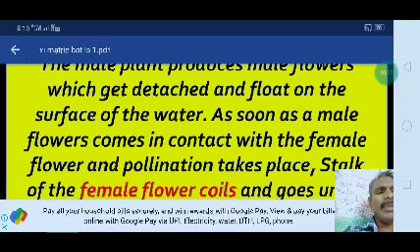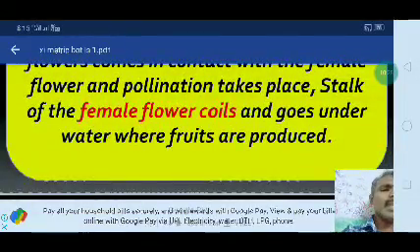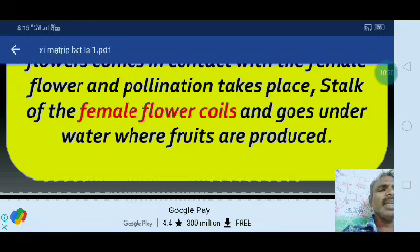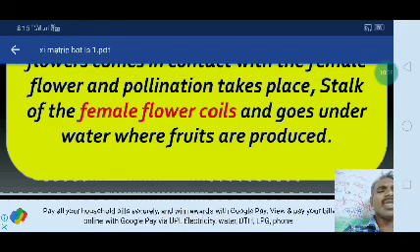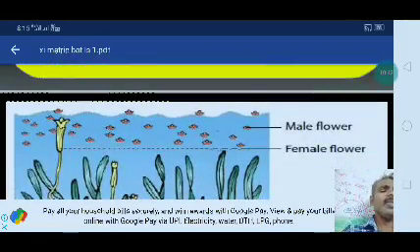They contact the female flowers and pollination will take place. The stalk of the female flowers coils and goes under water, where fruits are produced. The female flower shrinks, or otherwise coils, and goes under the water level, where fruits are produced.